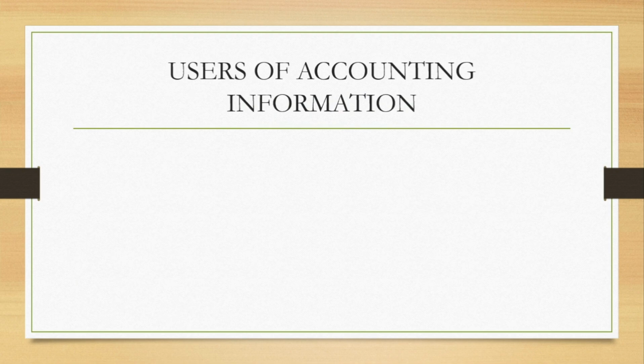Users of accounting information. We can categorize users of accounting information into two. We have the internal users and we have the external users. Let's start with the internal users. In accordance with the ICAN study pack on financial accounting, we have three internal users. Those are the owners, who are regarded as the shareholders, the managers, and the employees.